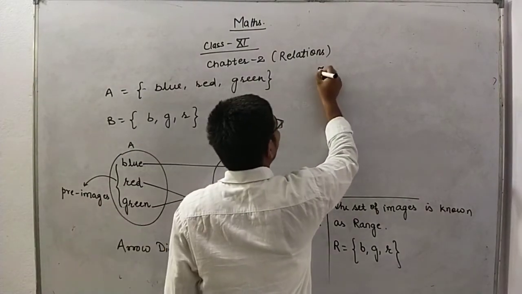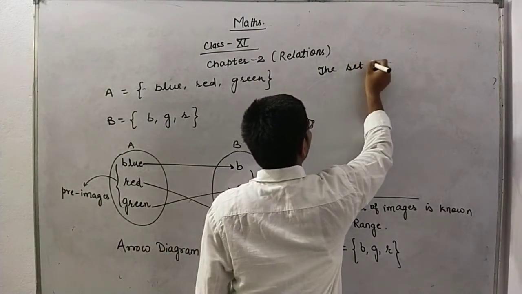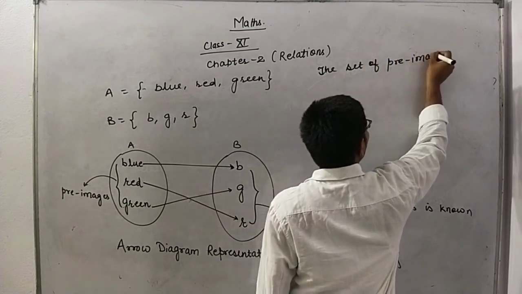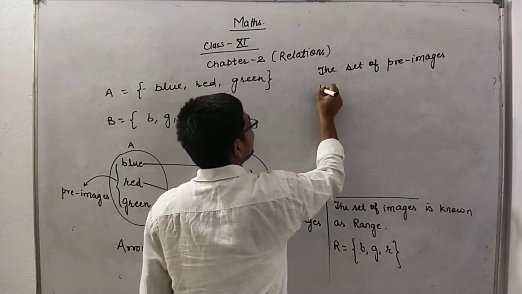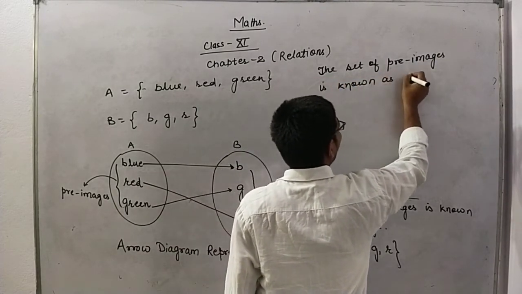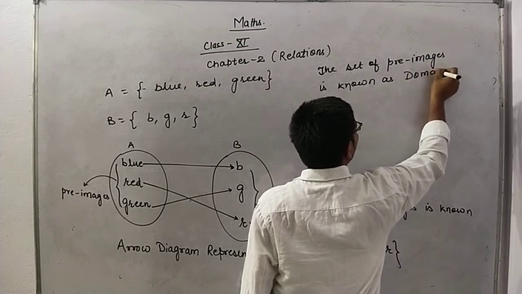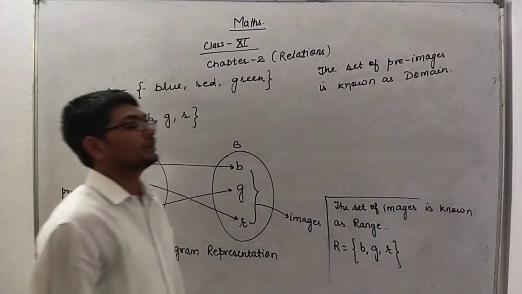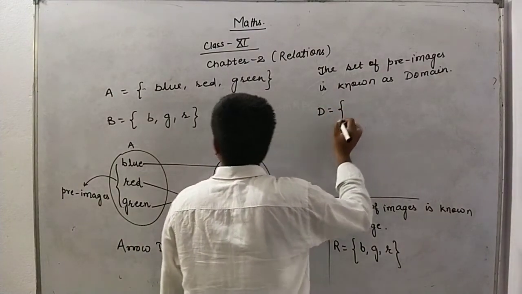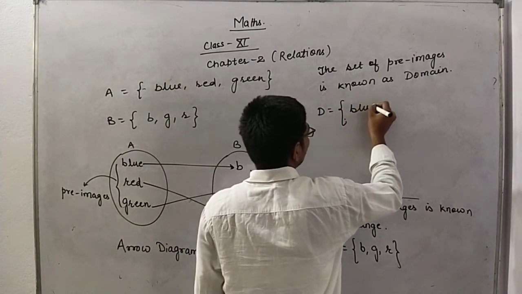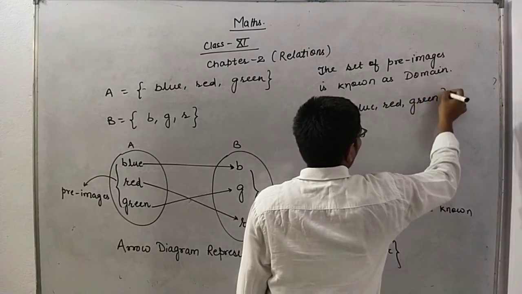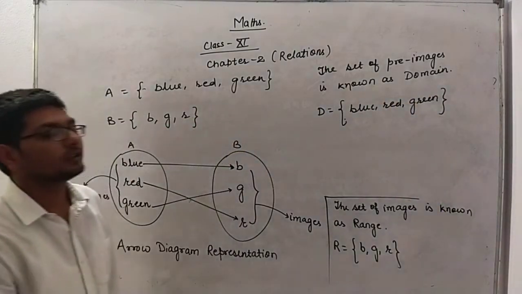The set of pre-images is known as domain of the relation. Okay, so what is the domain of this relation? That is blue, red and green. That is the domain of the relation.